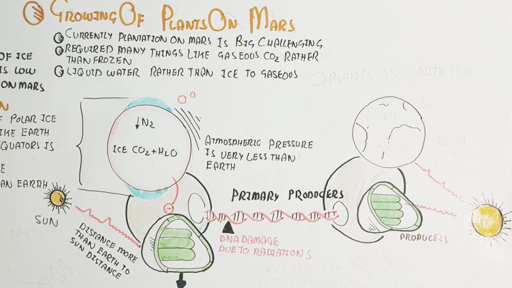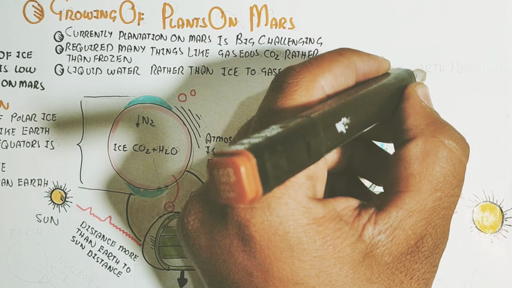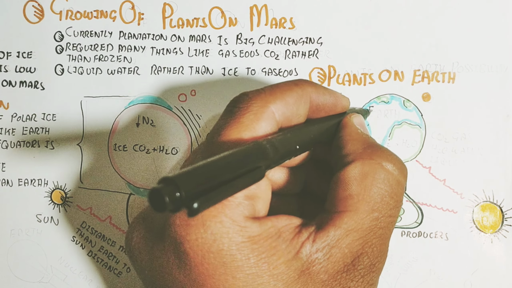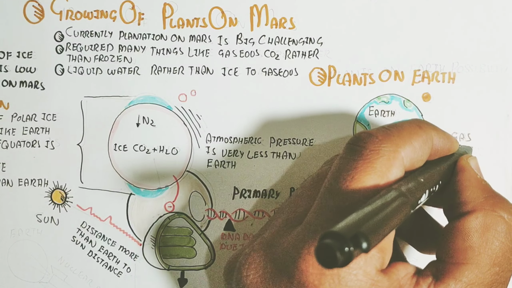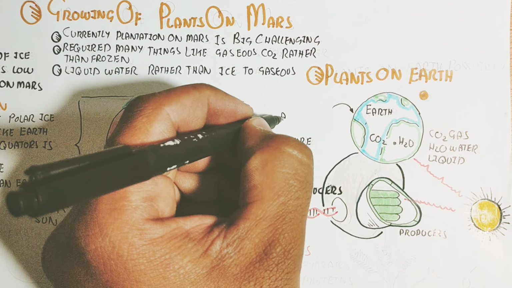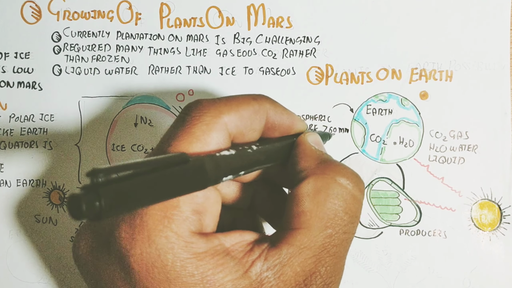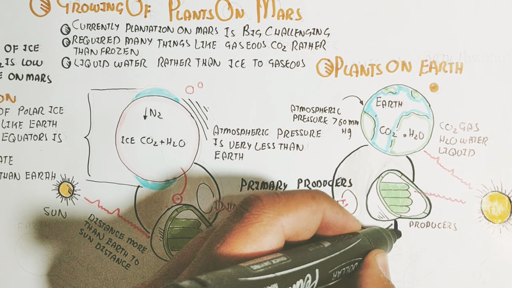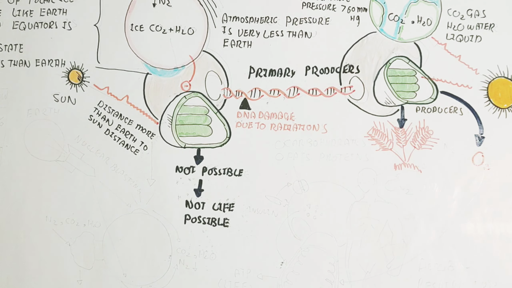On the other hand, if we compare with plant growth on Earth, this is the Earth, which has one moon. Earth contains a lot of liquid water and carbon dioxide in gas form, and also water in ice form where the temperature is low. The atmospheric pressure is 760 millimeters of mercury, while carbon dioxide gas and liquid water are present.